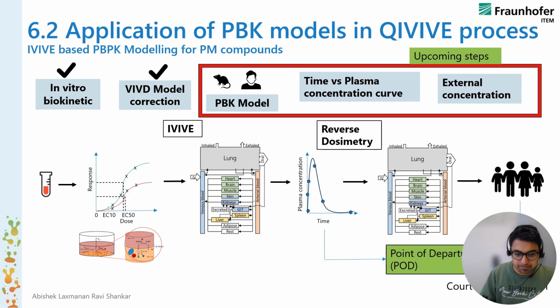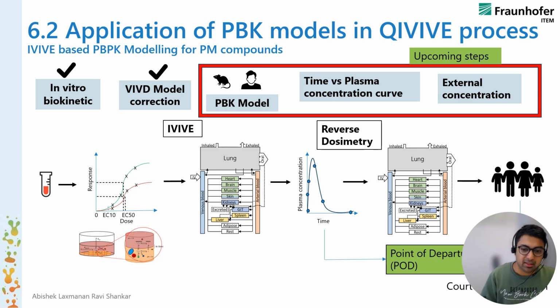And here we see that the red block is the upcoming steps which I have to do, and the ones with the tick at the left represent the steps which have already been carried out, like the in vitro biokinetic assay response, which has been corrected by the Weber model.